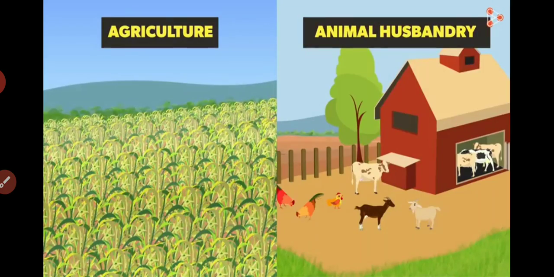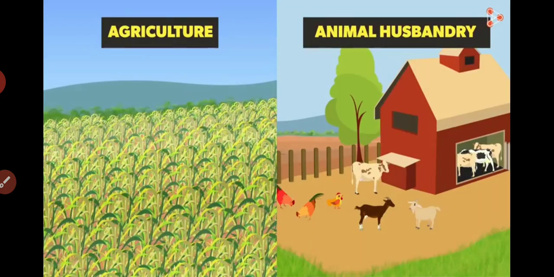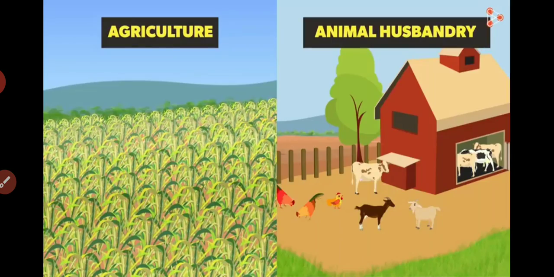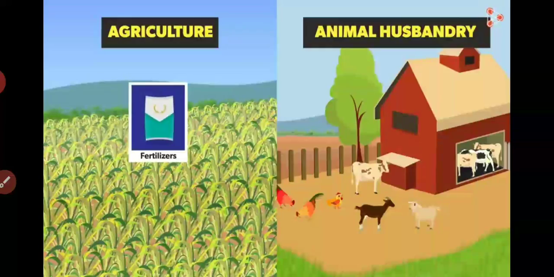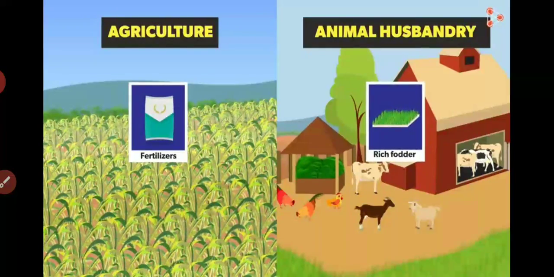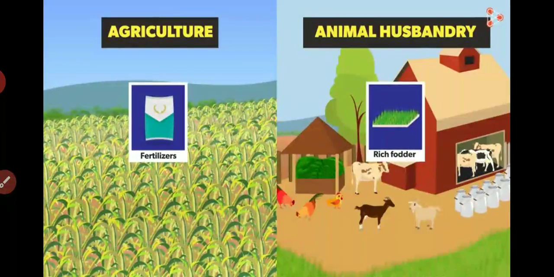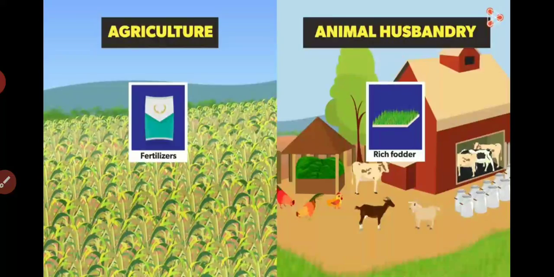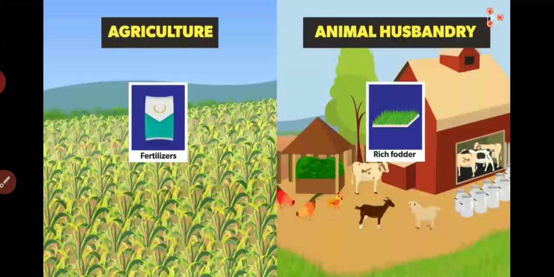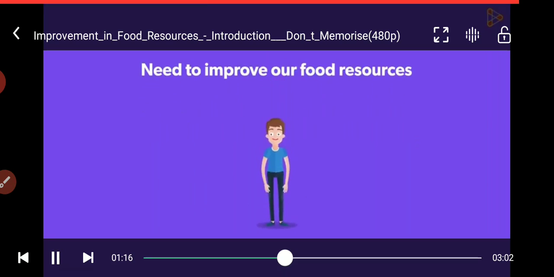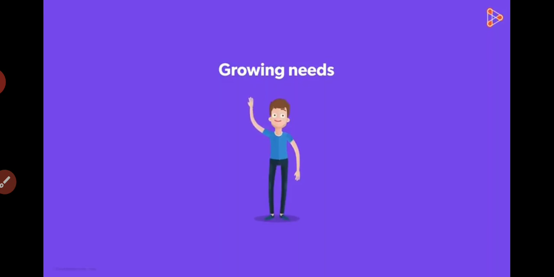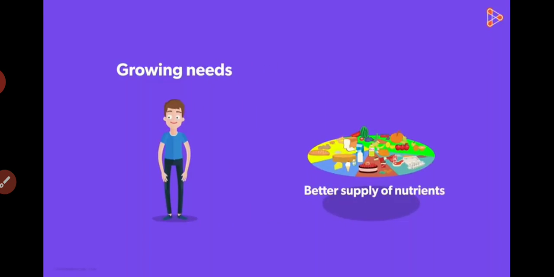Now let me ask you an important question. People speak of improving agriculture and animal husbandry. They also talk of techniques that help us increase productivity of the land. Rich fodder is provided to animals so that they give more milk. What are all these efforts aiming at? What is the need to do so? The answer is pretty simple. We need to improve our food resources in order to meet the growing needs of human beings. We also need to remain healthy and strong with a better supply of nutrients.